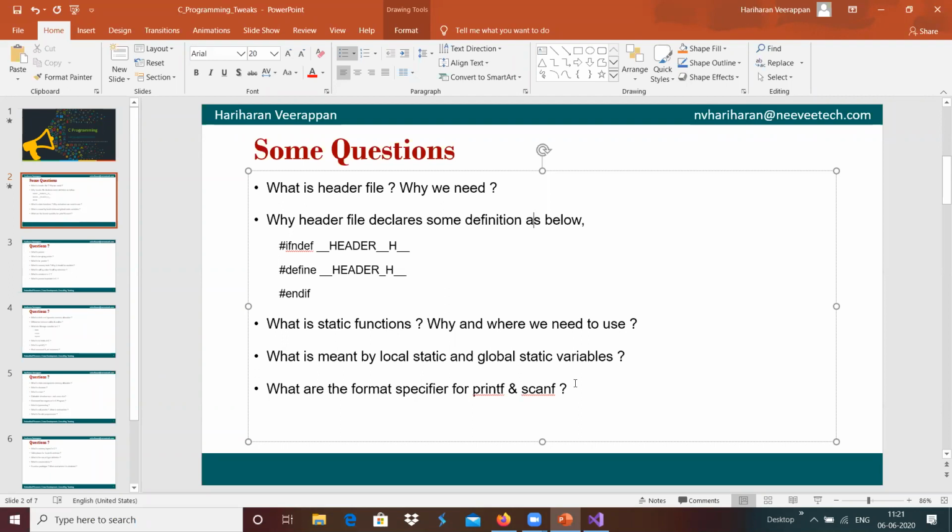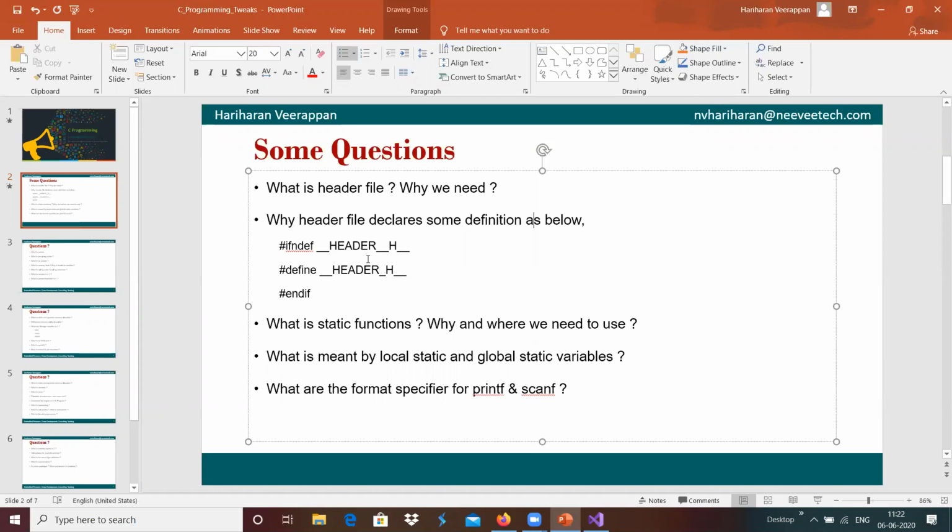With ifndef, we check whether that particular definition is already defined or not. If it is not defined, we go inside and define it, so it gets defined only once.